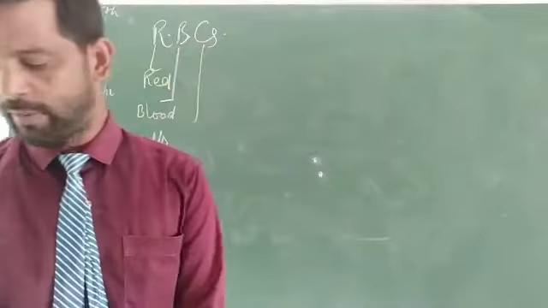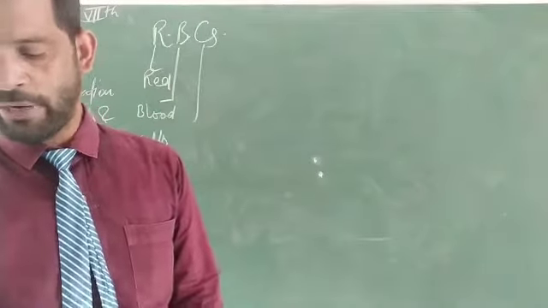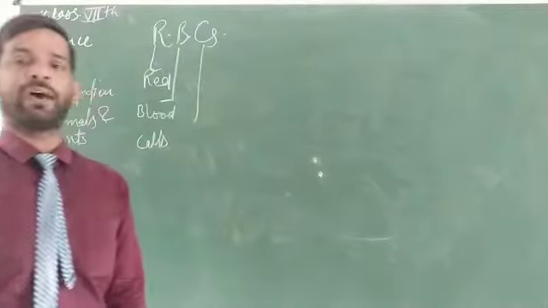So what are red blood cells? What are white blood cells? On which we have to discuss today.